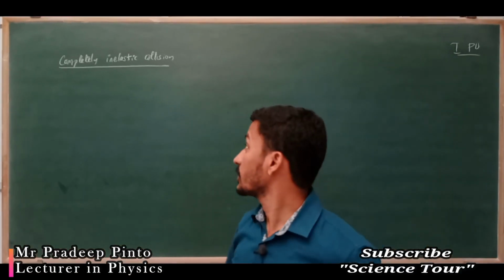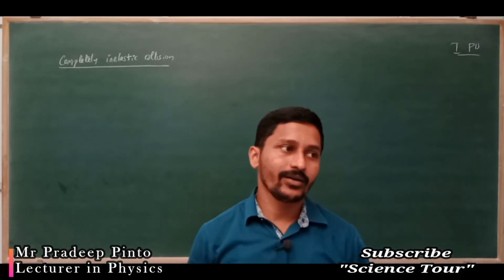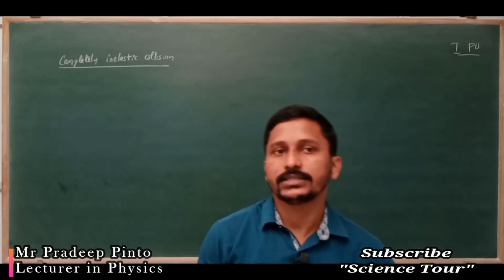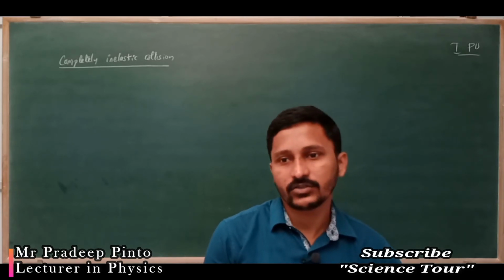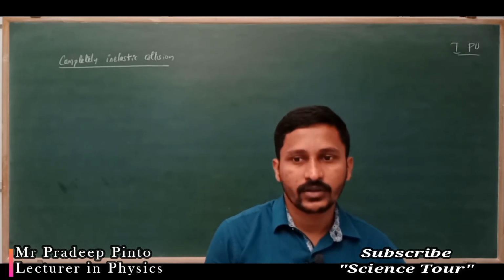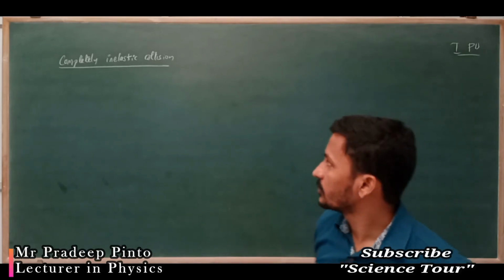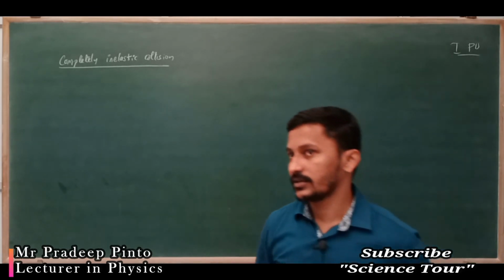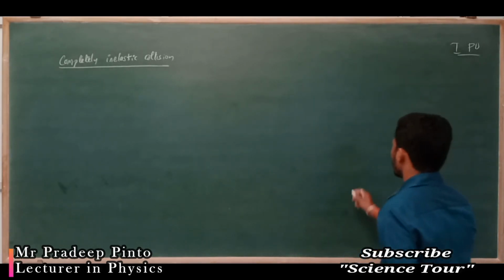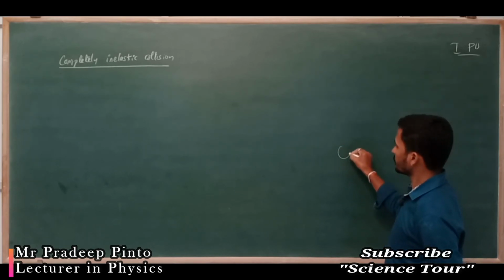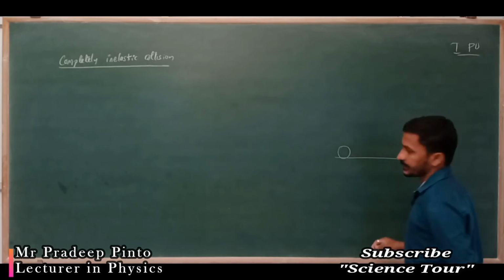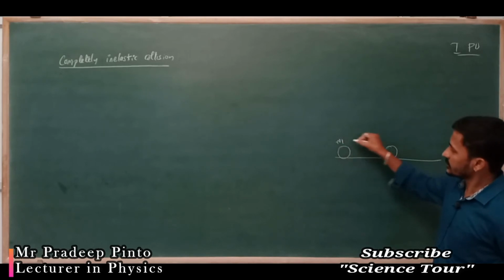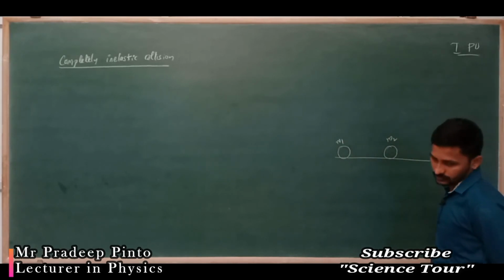Now we are going to talk about completely inelastic collision. Already we have discussed elastic collision and found the final velocities of the first and second objects. What do you mean by inelastic collision? Say one object of mass m1 and another of mass m2.